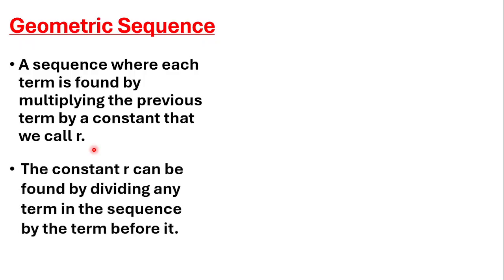What else do we know? Well, in a geometric sequence, we have this constant r, but how can we find this constant r? How can we calculate this constant r? Well, the constant r can be found by dividing any term in the sequence by the term before it. So let's consider this sequence. This sequence is indeed a geometric sequence, and we're going to prove that it's a geometric sequence. Notice that we have 2, 6, 18, and 54.